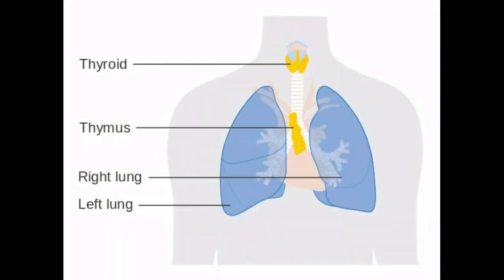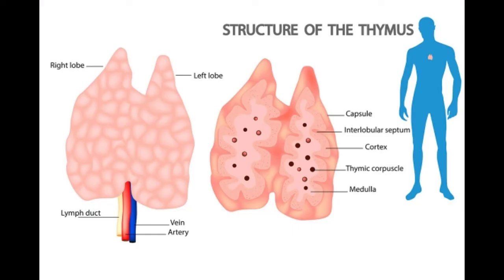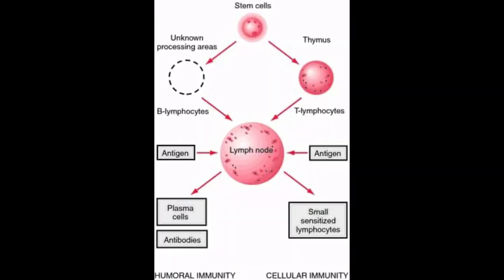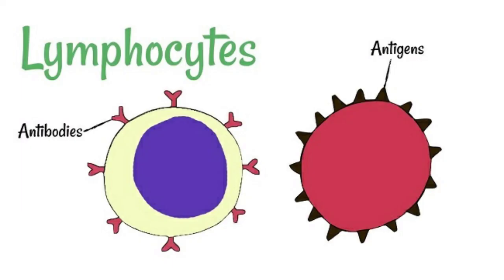Thymus gland. Thymus is partly an endocrine gland and partly a lymphoid gland. It is located in the upper part of the chest covering the lower end of trachea. Thymosin is the hormone secreted by thymus. Functions of thymosin. It has a stimulatory effect on the immune function. It stimulates the production and differentiation of lymphocytes.